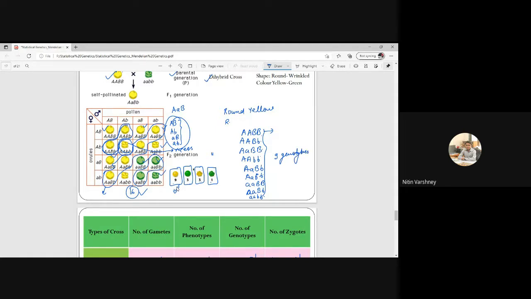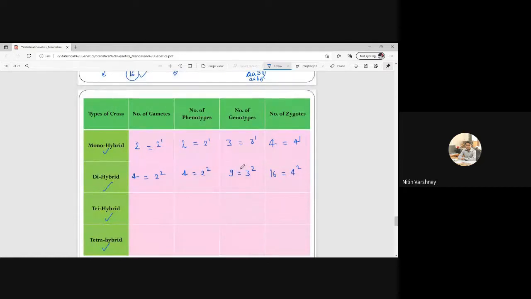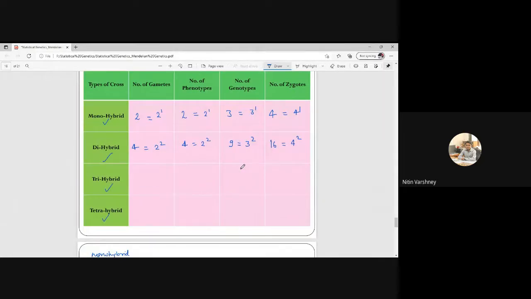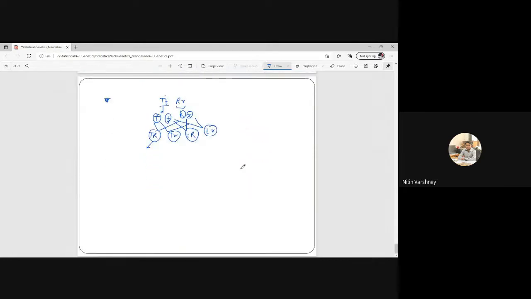Sorry, I was a bit confused. Okay, so did you get this? How many genotypes will be there? 9 genotypes. So this will be 9. Now similarly, if we go for trihybrid, I will tell you what the trihybrid cross will be.